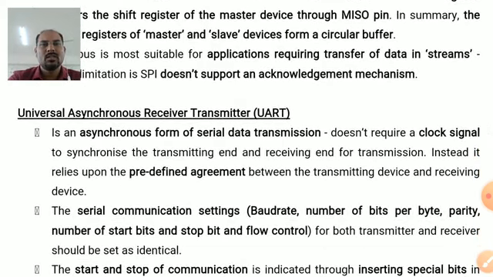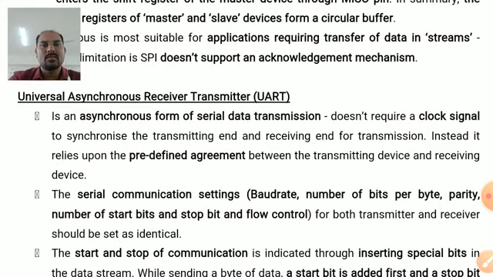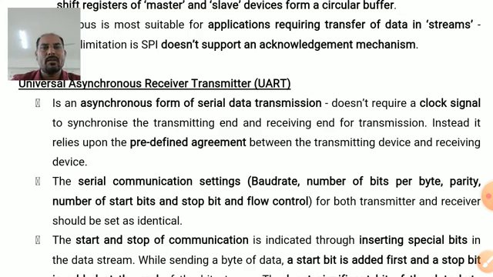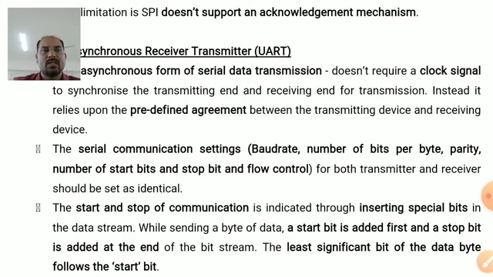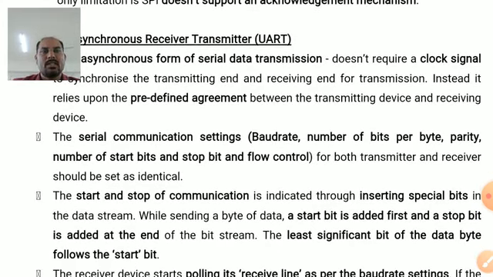Then we have the third type of communication, that is Universal Asynchronous Receiver and Transmitter, abbreviated as UART. It is asynchronous in the sense that the transmission is not with respect to clock signals. It does not require a clock signal. There is a predefined agreement between the transmitting device and the receiving device, with communication settings such as baud rate, in the sense of how many bits are transmitted per second, the number of bits per byte, whether we are adding a parity bit or not, and how many start bits and stop bits we are adding.